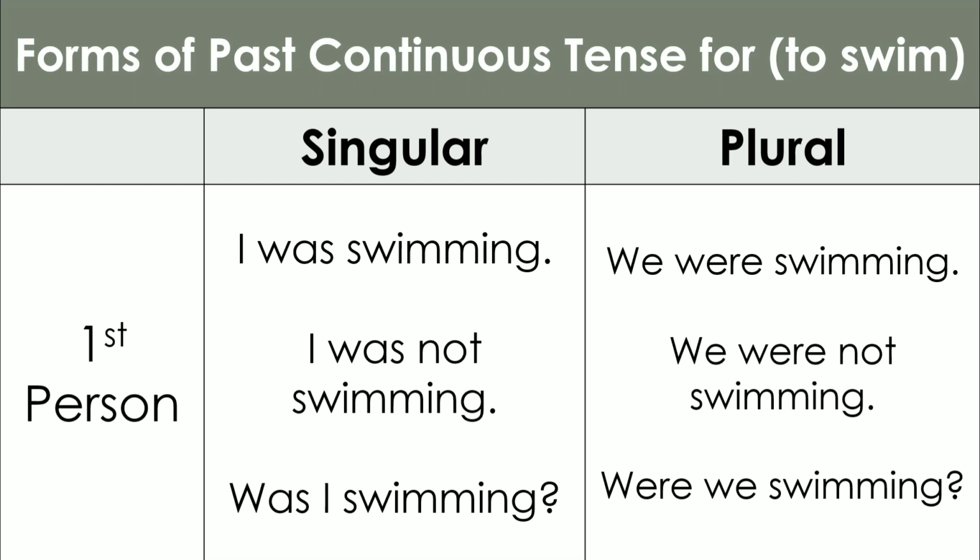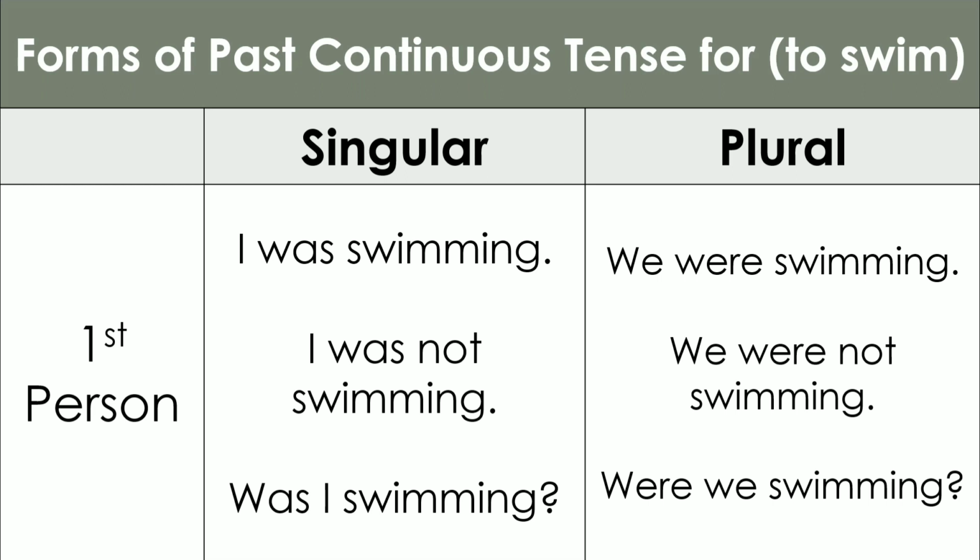Here, I have taken the verb to swim. For example, first person singular is I. With I, was is used with the ing form of the verb, which is swimming here. So, the form is I was swimming.